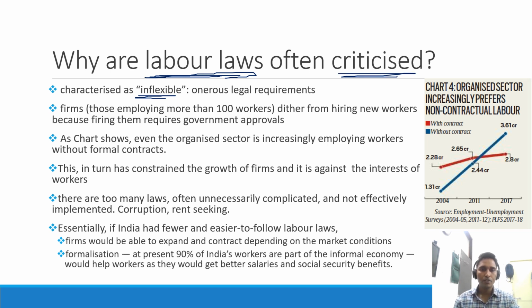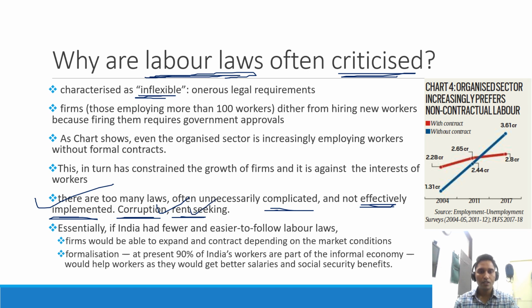So what are the particular facts around which the labor laws in India are criticized, we will see. The first thing is that it is said that they are too much in number, यानी कि बहुत सारे numbers हैं, बहुत सारे law हैं, उसकी वजह से unnecessary complications होते हैं, and उनका जो effective implementation होता है वो नहीं हो पाता, और उसकी वजह से जो है वो करप्शन, जिसको हम इंस्पेक्टर राज कहते हैं, या जो रेंट सीकिंग है, ये सब प्रॉब्लम्स आती हैं.